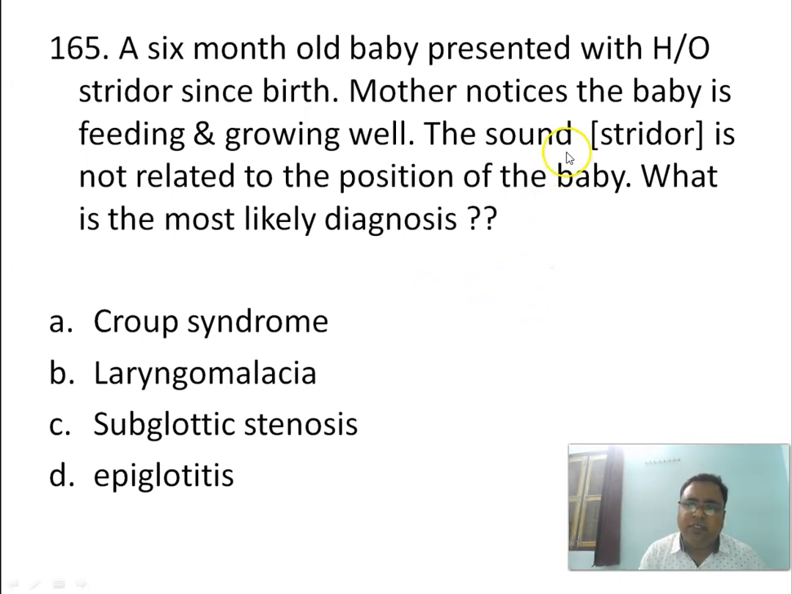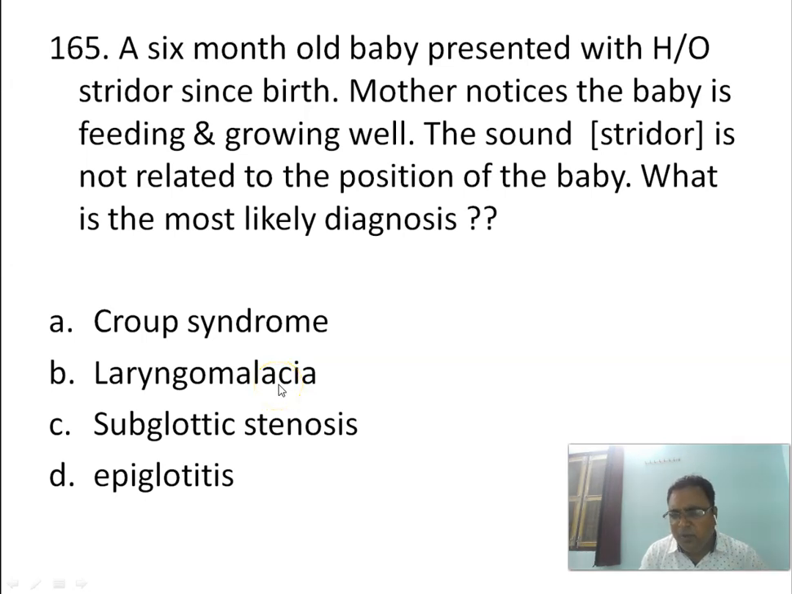Mother notices the baby is feeding and growing well. The sound, that is the stridor, is not related to position of the baby. What is the most likely diagnosis? From a look itself, if we are in a hurry, we can say this is a case of laryngomalacia. Among these four options: croup, laryngomalacia, subglottic stenosis, and epiglottitis. Here we can say laryngomalacia